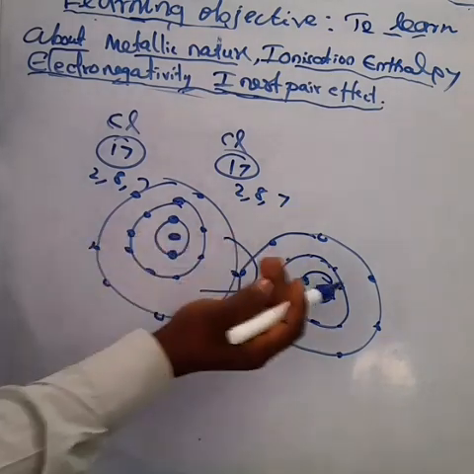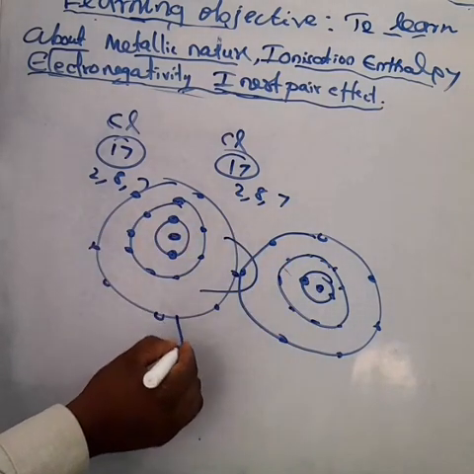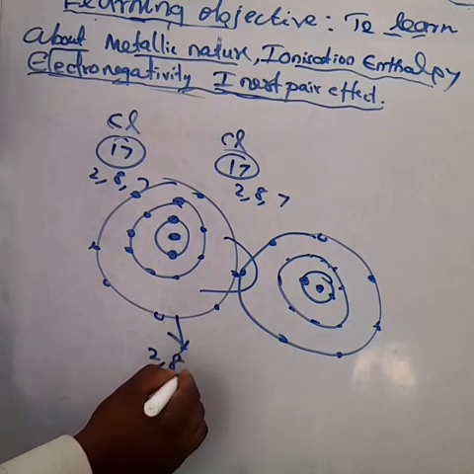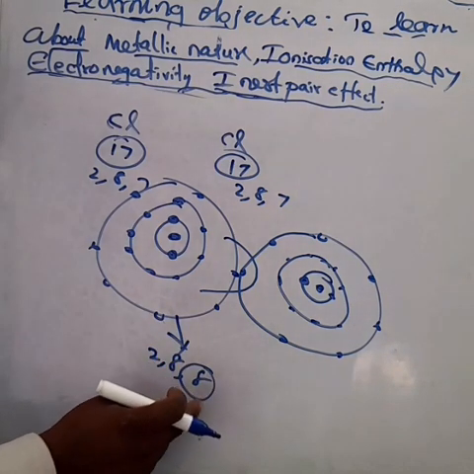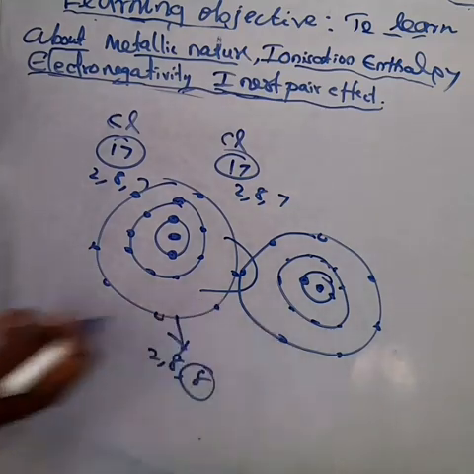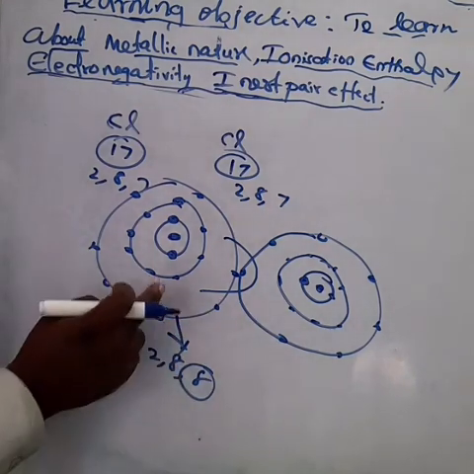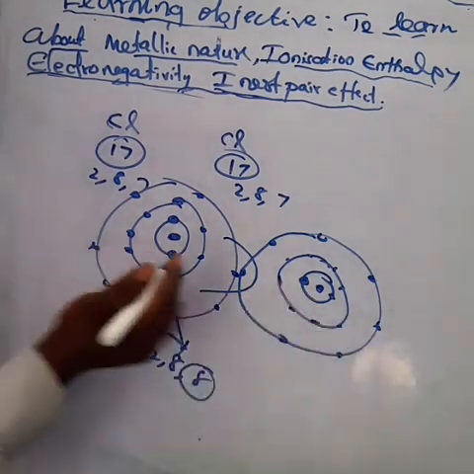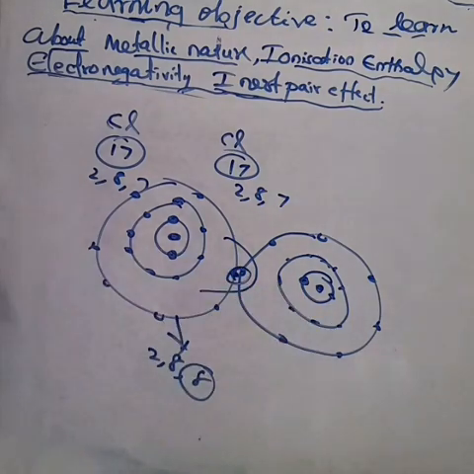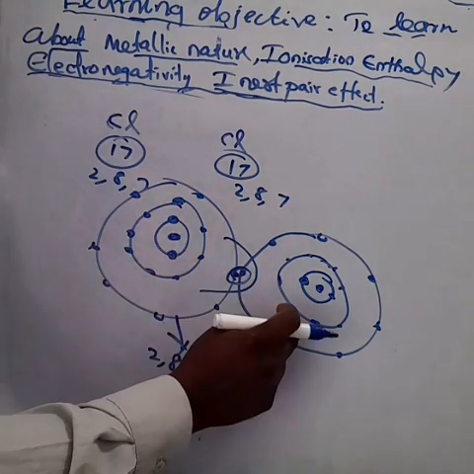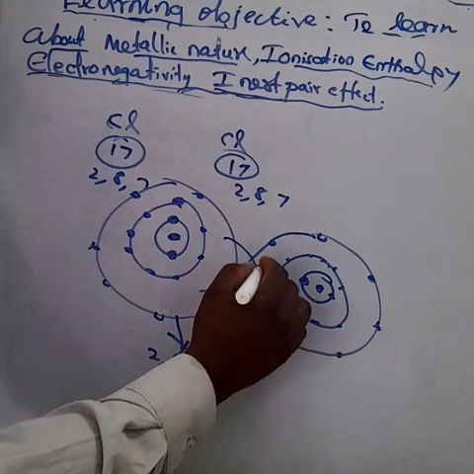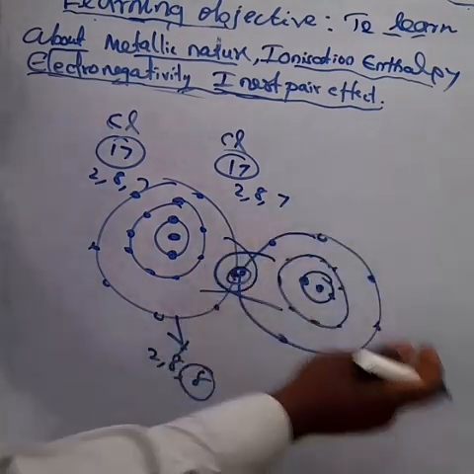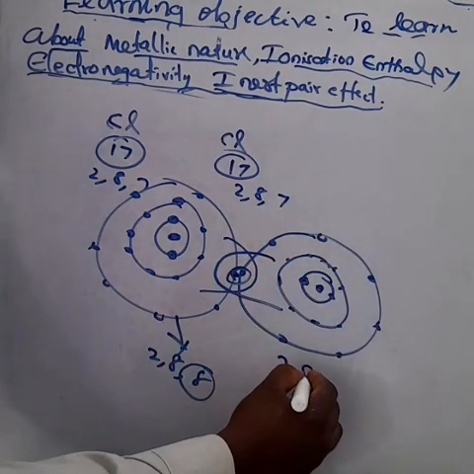To attain the stable electronic configuration, that is 2, 8, 8. To get this 2, 8, 8, this chlorine attracts the shared pair of electrons towards itself, and the other chlorine atom also attracts the shared pair towards itself. So that is what we call electronegativity.